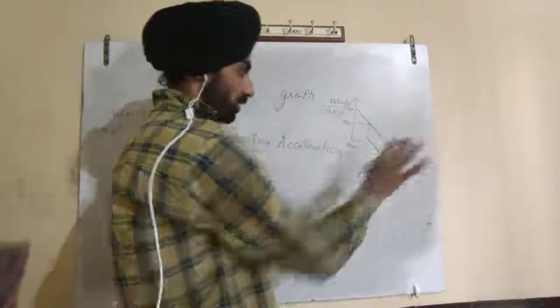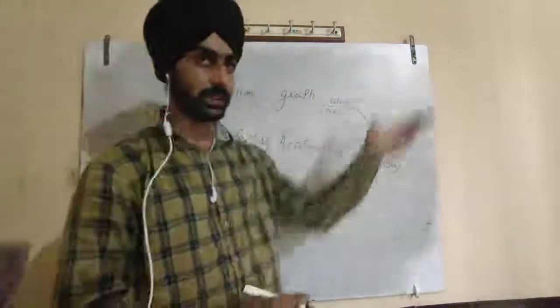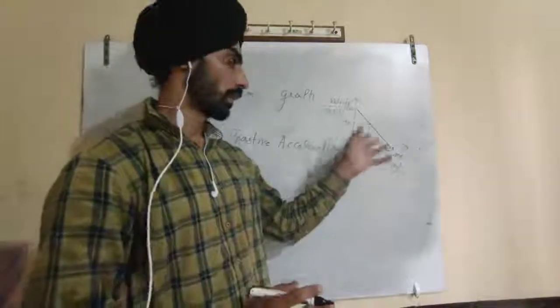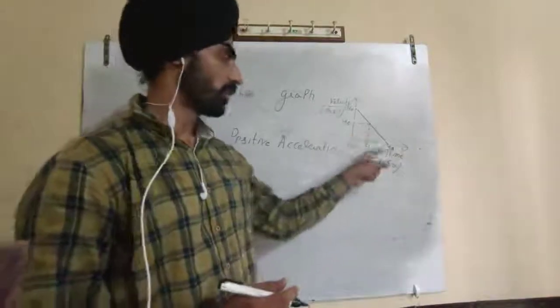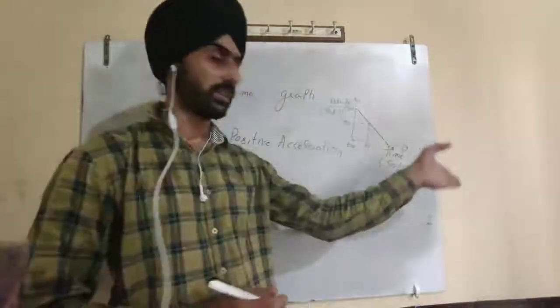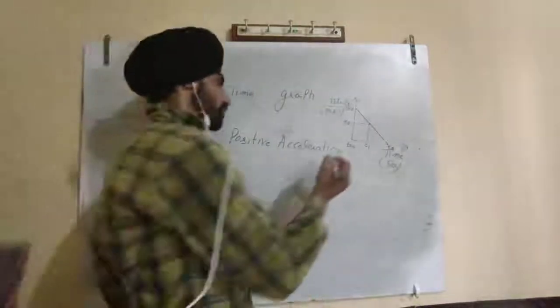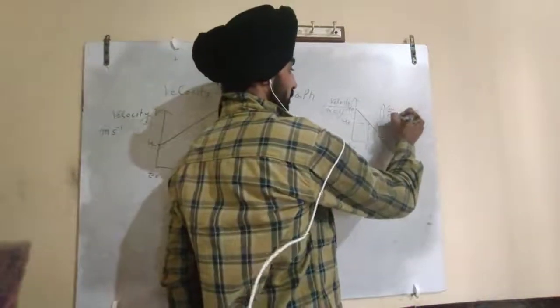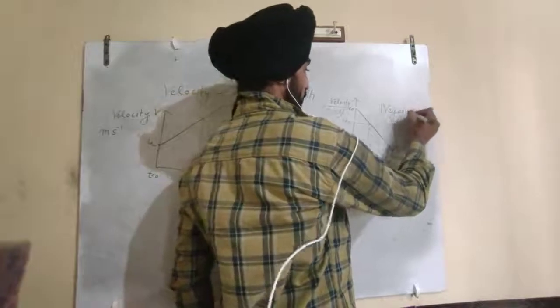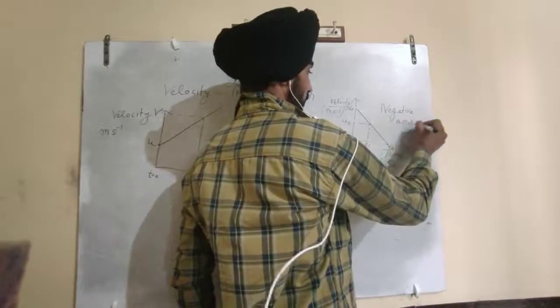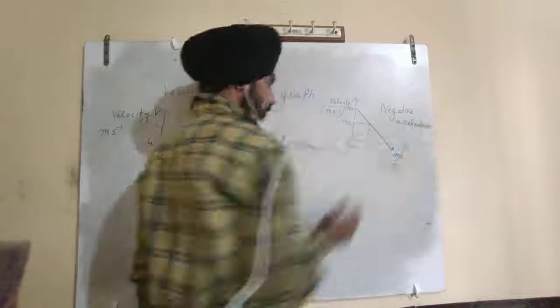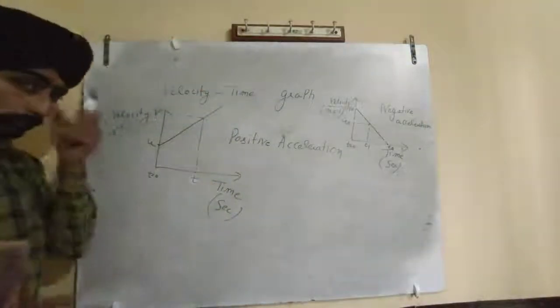So my velocity is decreasing as time is progressing. So this is the concept of negative acceleration. As time is increasing, my velocity is decreasing. So this is a negative acceleration graph. This is the concept we are discussing.